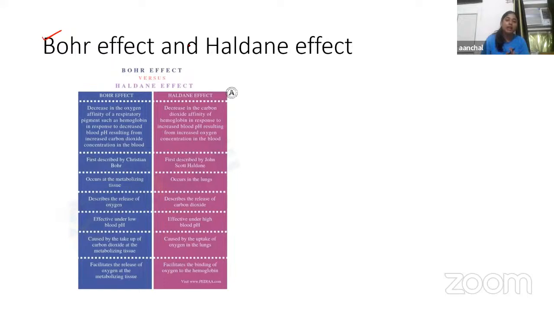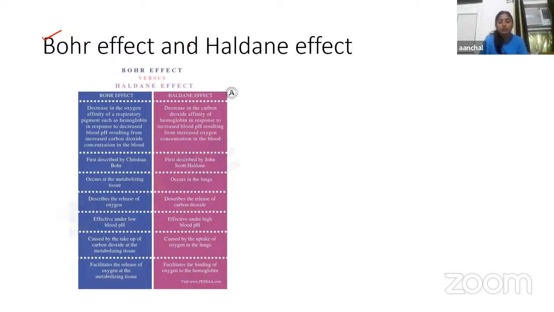Okay, fine. Another thing is the Haldane effect. What is this Haldane effect? According to the Haldane effect, this is the effect by which combination of oxygen with hemoglobin displaces the CO2 from hemoglobin. Means whenever hemoglobin combines with oxygen, ultimately the CO2 will get displaced. Also, this concept was given by a scientist named John Scott Haldane, and that's why this effect was named the Haldane effect. So whenever excess O2 content is present in blood, it will cause the shift of the CO2 curve to the right.